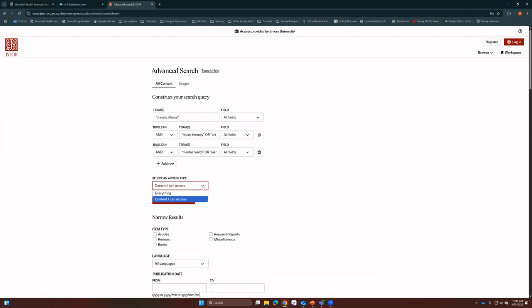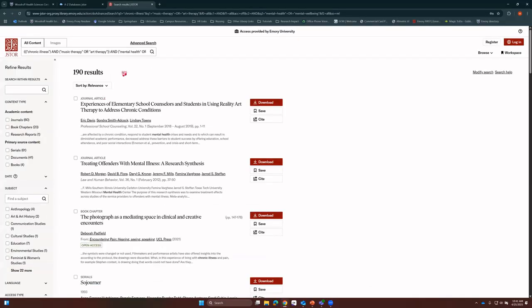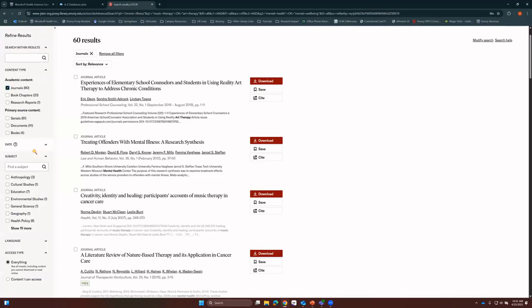You can also select an access type. I recommend selecting everything because even if we don't have access to an article through JSTOR, we might still have access to it in another way. So now we have 190 results, which is a lot more manageable than the 130 something thousand we had before. So if you are only looking for journal articles, well, that's an easy filter. You can also filter by English.